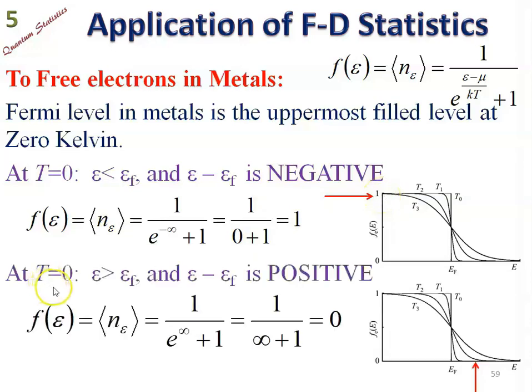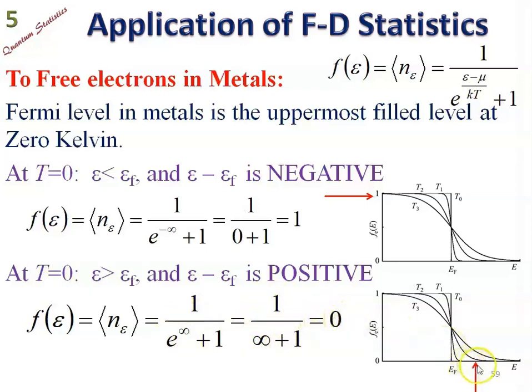At the same absolute zero temperature, when E is greater than EF, E minus EF is positive, and the positive sign is attached to infinity because we have the reciprocal of temperature, and temperature we are considering as absolute zero. So in this situation e to the power infinity will be infinity, and 1 upon infinity plus 1 will be 0.